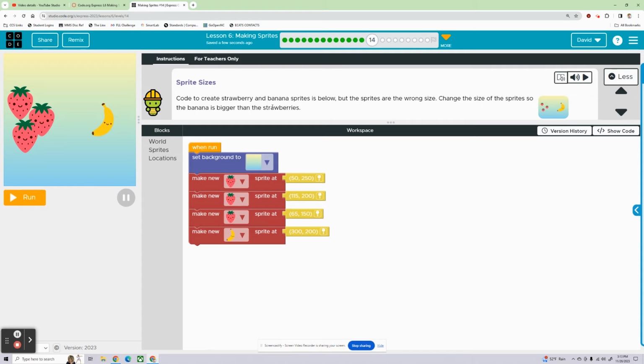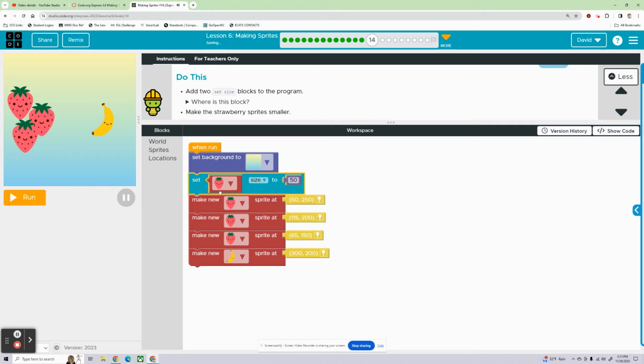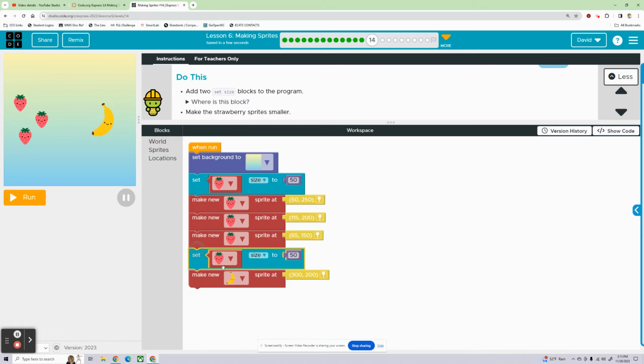All right, sprite sizes. Code to create a strawberry and banana sprite is below, but the sprites are the wrong size. Change the size of the sprites so the banana is bigger than the strawberries. Okay, we can do that. Add 2 set size blocks to the program. So here, set size. We're going to set the size of the strawberries to 50. That's fine. And then we're going to make the banana way bigger.